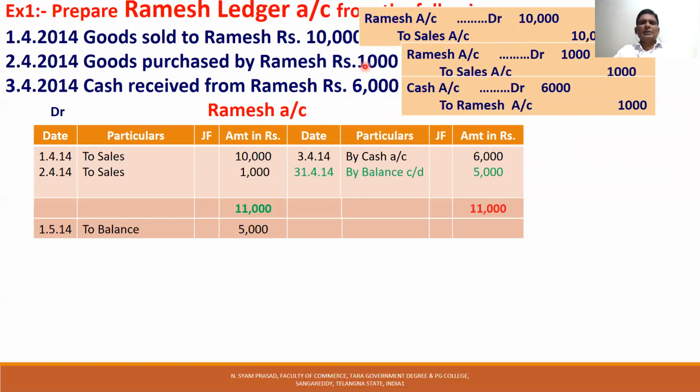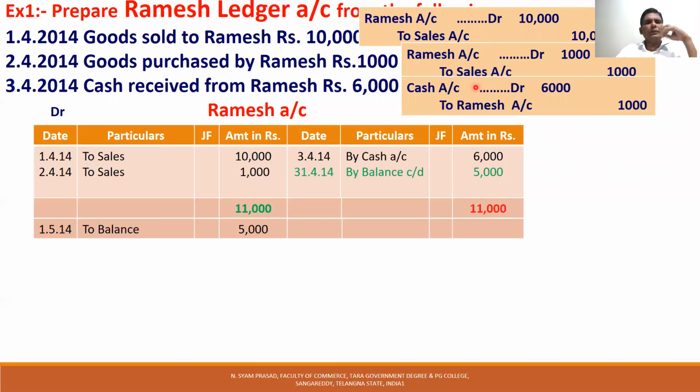Next, goods purchased by Ramesh. When Ramesh purchased goods, that means we sold goods to Ramesh. Same entry as the first entry. Goods sold to Ramesh means Ramesh purchased, obviously. Some students may get confused here: Ramesh purchasing means we are selling. Same entry. Goods sold, sales account is credited. Because it is a credit transaction, the receiver account is debited. Ramesh account to sales account, being goods sold.